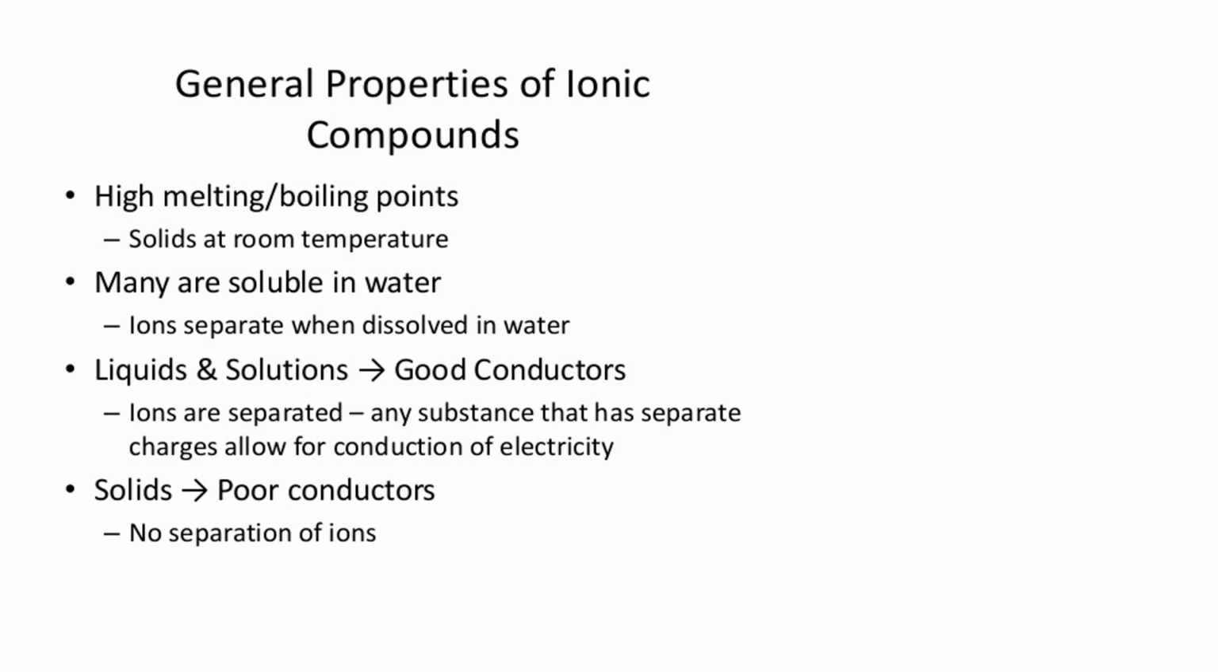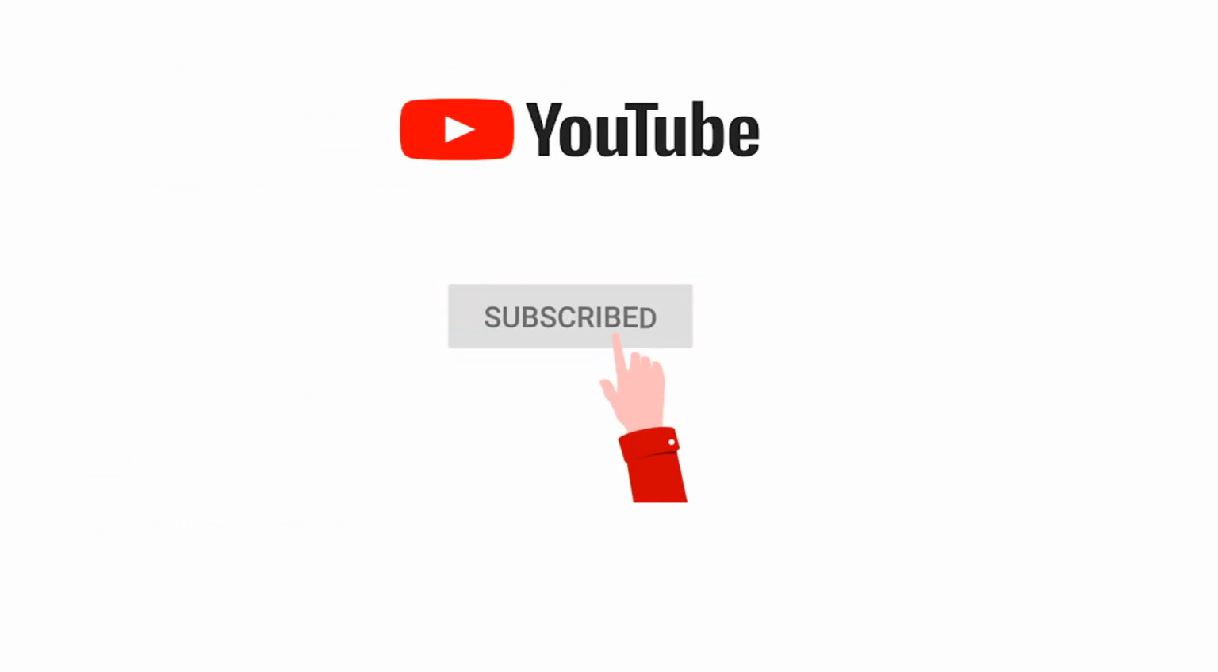In liquid and solution, they are good conductors because the ionic compound has ions, so they separate in liquid and solution and are good conductors, and in solids they are poor conductors because there is no separation of ions. Thank you so much.